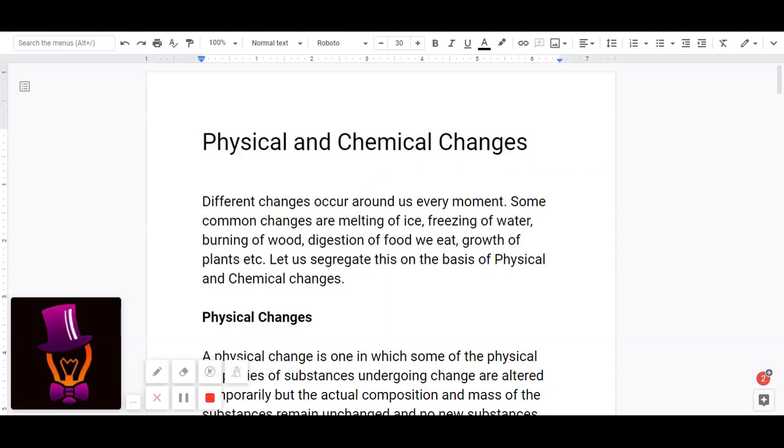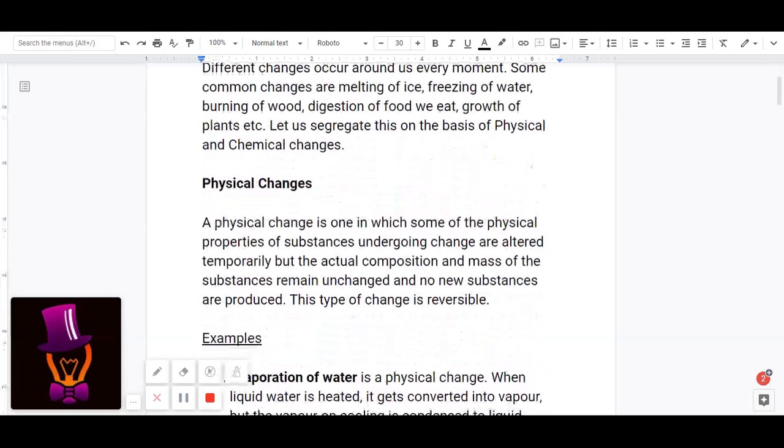Hello friends, in this video we are going to look at physical and chemical changes. Different changes occur around us every moment. Some common changes are melting of ice, freezing of water, burning of wood, digestion of food we eat, growth of plants, etc. Let us segregate these changes on the basis of physical and chemical changes.